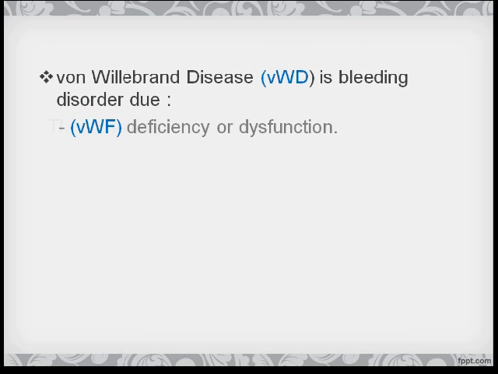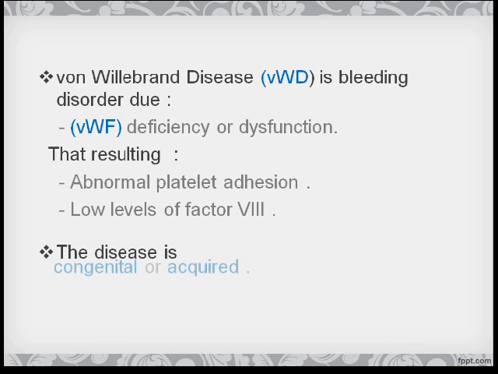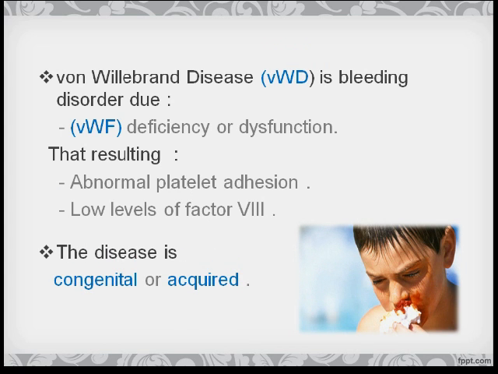Von Willebrand disease is a bleeding disorder due to von Willebrand factor deficiency or dysfunction, resulting in both abnormal platelet adhesion and a low level of factor VIII, which leads to a hemostasis defect. This disease is usually congenital, but it can be acquired.